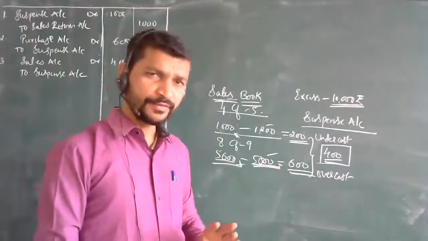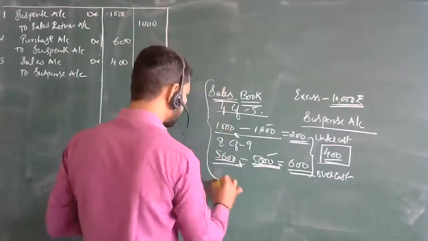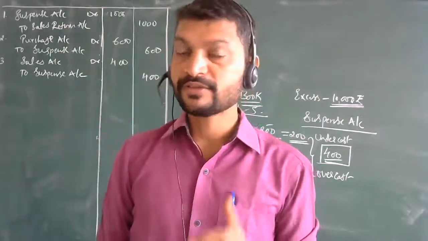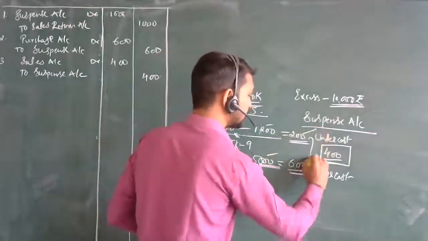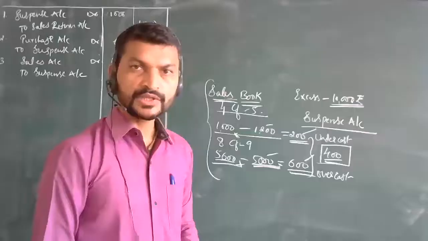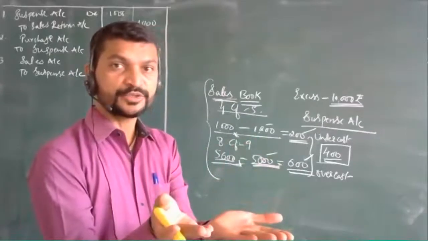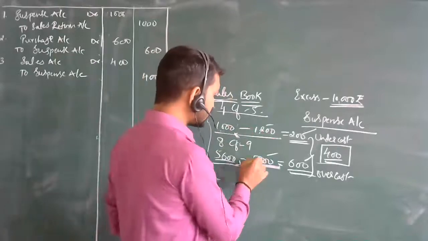See, any time a question is given, overall understanding is most important. Without understanding, you would have taken this amount or that amount. You have to understand how the sentence has been framed. Instead of this, this was taken. Instead of this, this was taken.